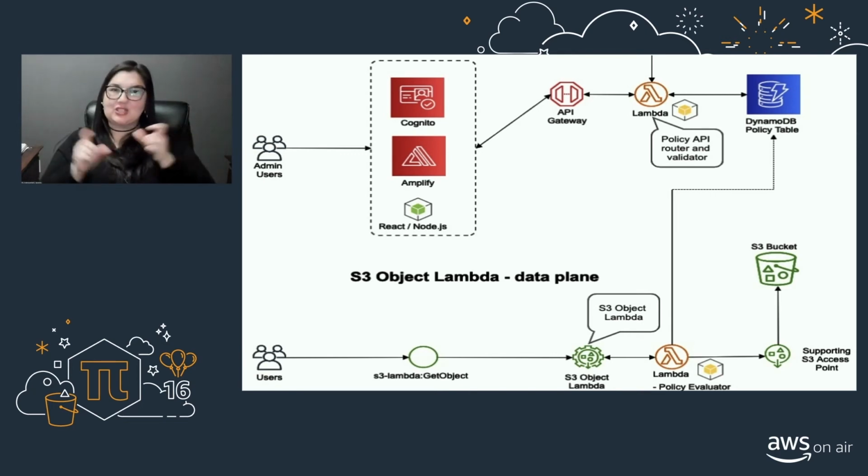On the data plane, we have the S3 bucket, which stores the data, and the supporting S3 access point, which supports the S3 Object Lambda access point. The S3 Object Lambda access point would evaluate the request and send it to Lambda. Lambda will again apply the custom IAM policy and return the GET request by redacting the data or image formatting, whatever we have done in the Lambda function code, right? So this is, in short, the architecture that we have used to deploy the front-end application to do the GET request.